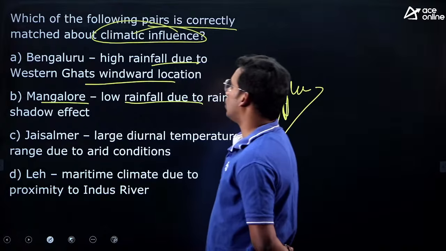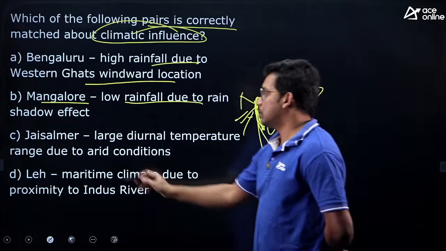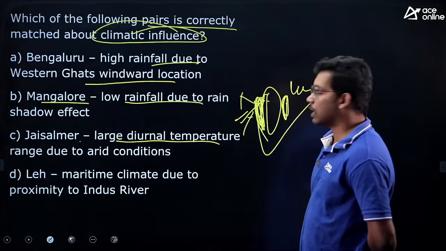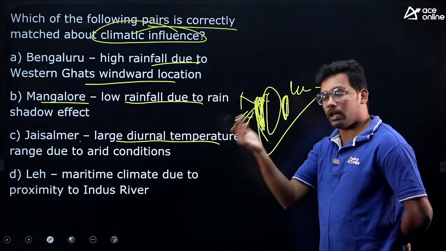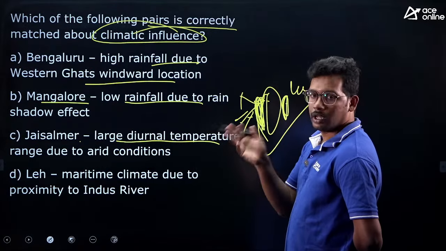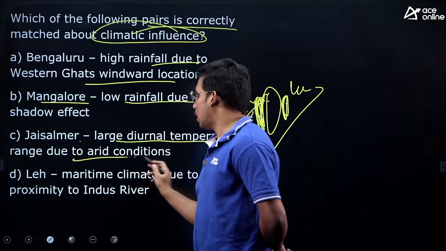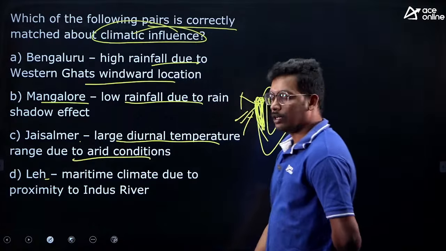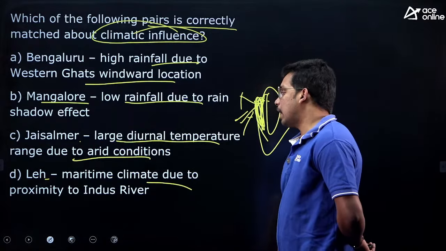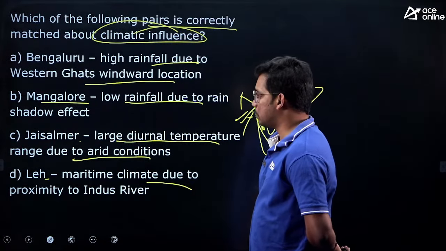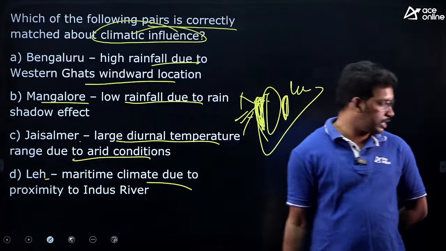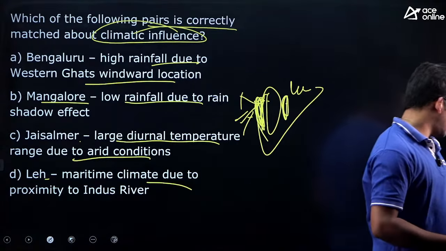Mangalore, low rainfall due to rain shadow effect. Jaisalmer, large diurnal temperature, that means extreme high in the morning, extreme low at night due to arid conditions. Leh, that is in Ladakh, maritime climate due to proximity to Indus River. So out of this, which one is incorrectly matched?